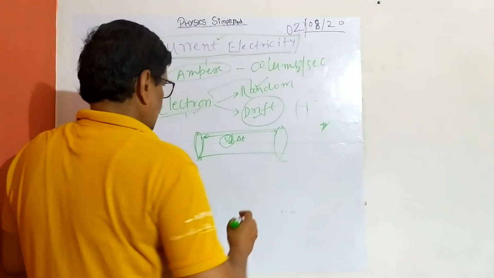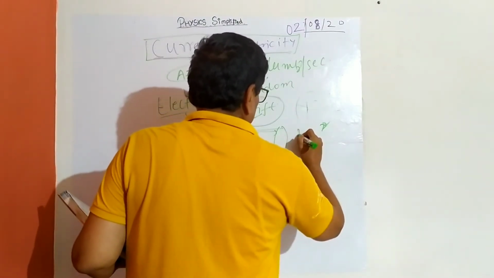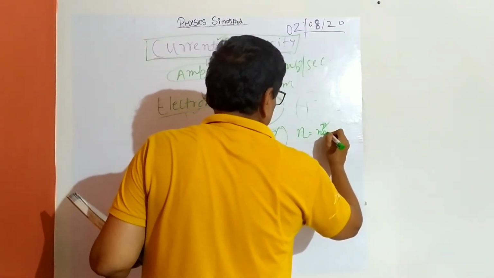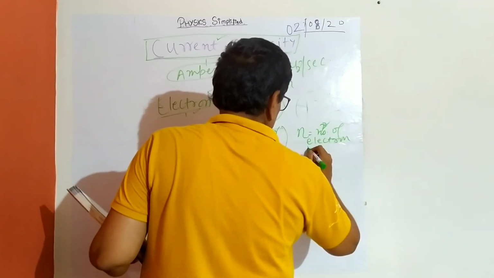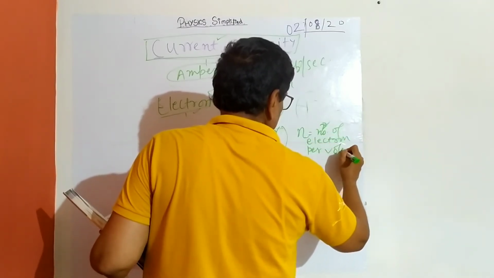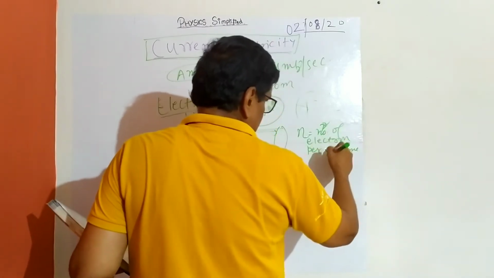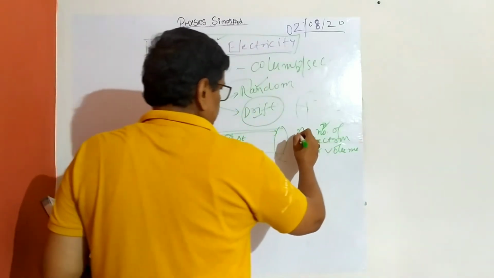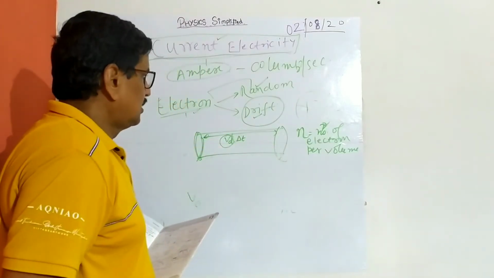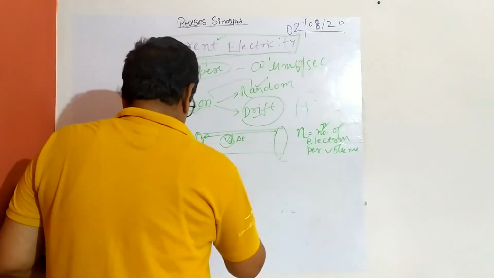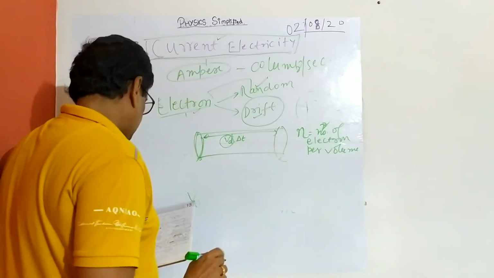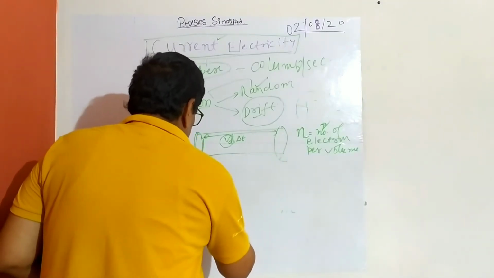Now we define a term n, which is the number of electrons per unit volume. Like number of mass per unit volume is density, this is called electron density. So the charge will be how much?